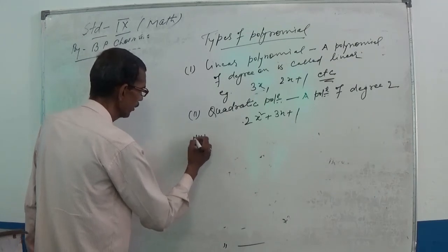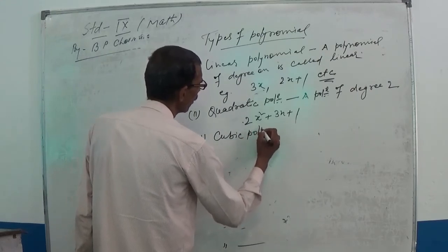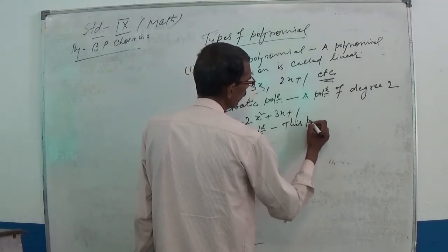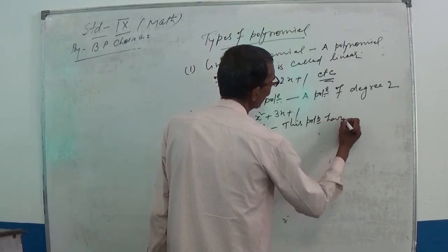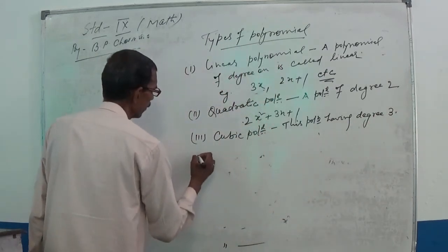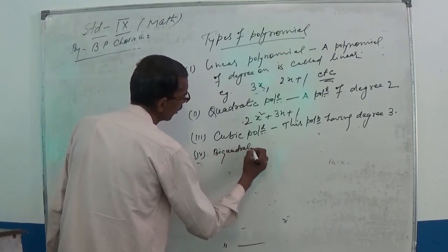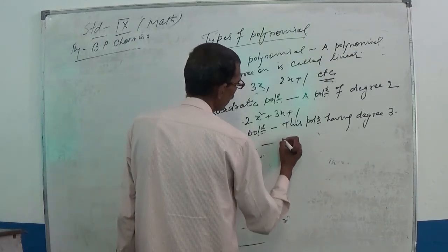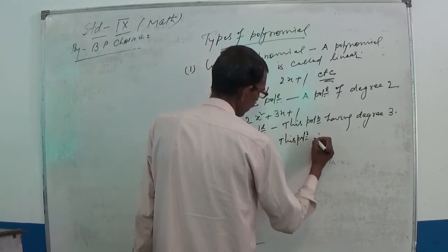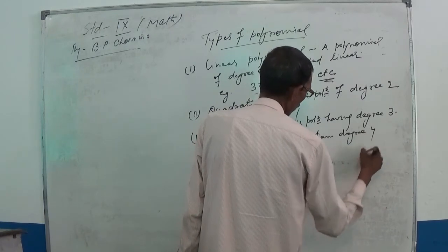Similarly, you can obtain a cubic polynomial, having degree 3, and a biquadratic polynomial, having degree 4.